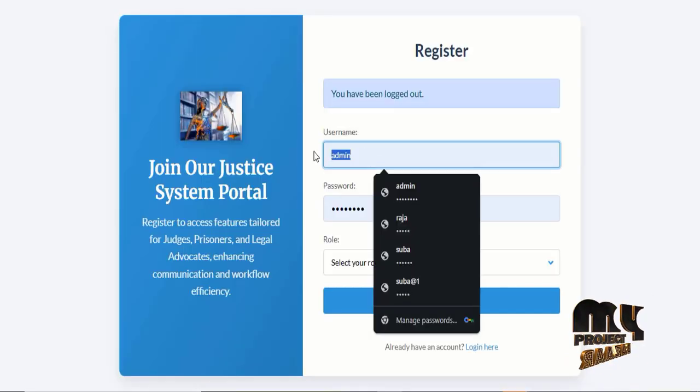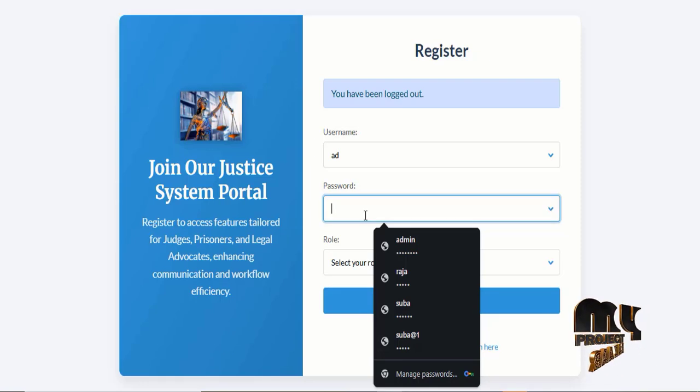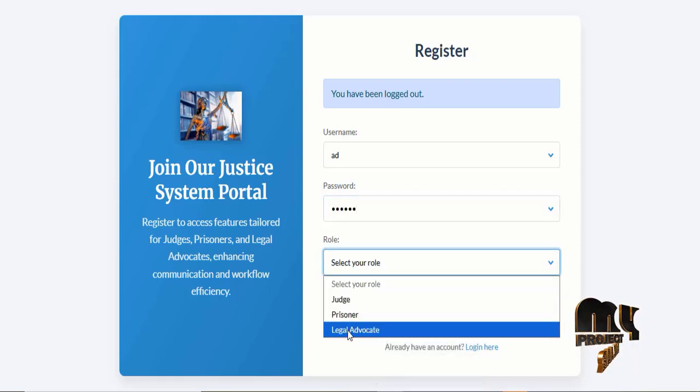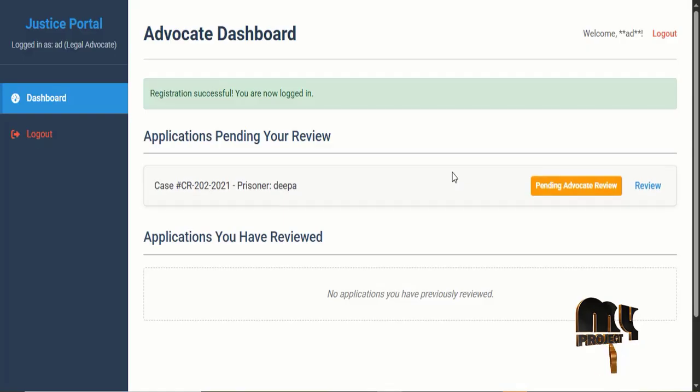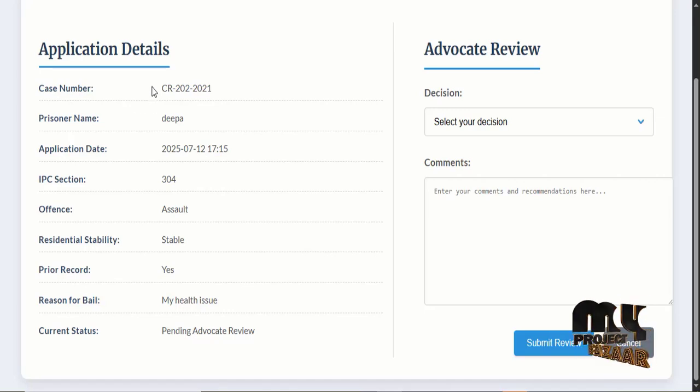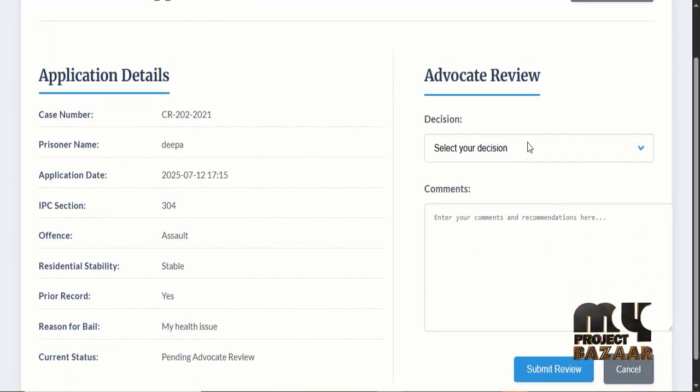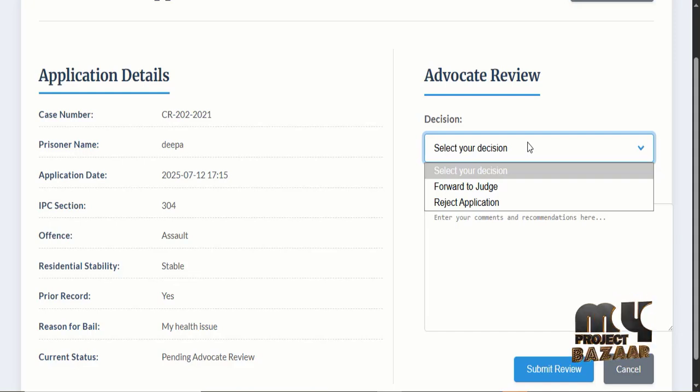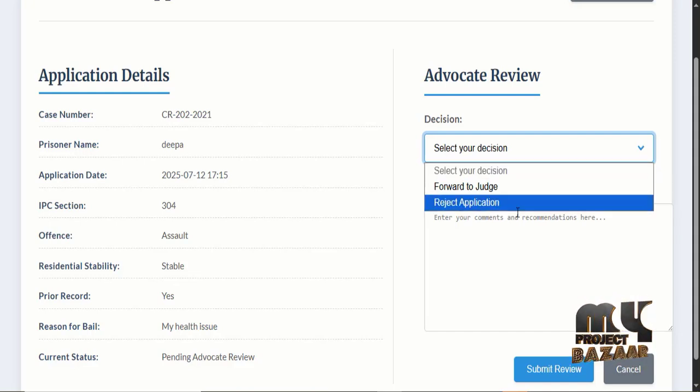Again I register with a new username and password, select the role, and register. You will see the case and the application received from prisoners. Review that. It shows all the application details: the case number, prisoner name, application date, and IPC section. And here is a review for the advocate. Here are two options: one is forward to judge and the other is reject.